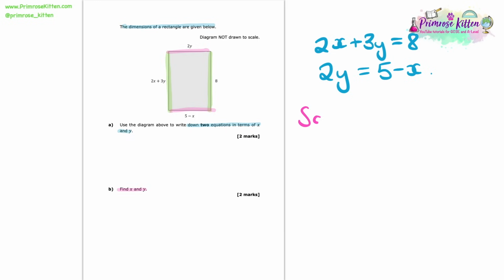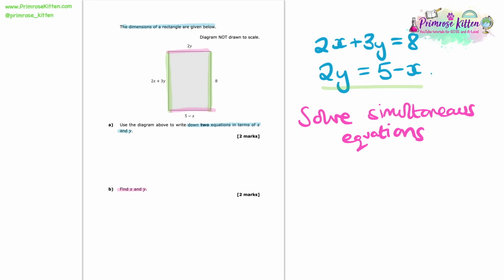So next up, we're asked to find x and y. Now, what this has become now is a question where we need to solve a set of simultaneous equations. And of course, there are many different ways to solve simultaneous equations. I'm going to show you one way here, but if you use a different method, that's absolutely fine. So in this case, because the second of these equations looks quite easy to rearrange, I feel like I could get x as the subject of that one really quite easily. So for that reason, I'm going to choose this method to work it out.